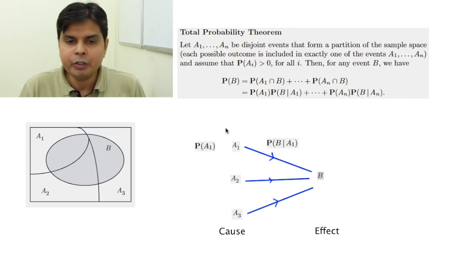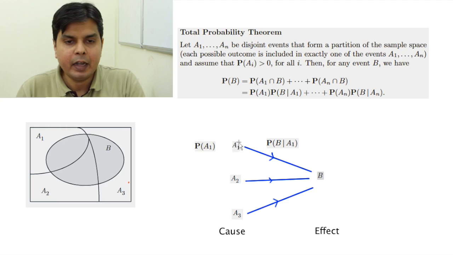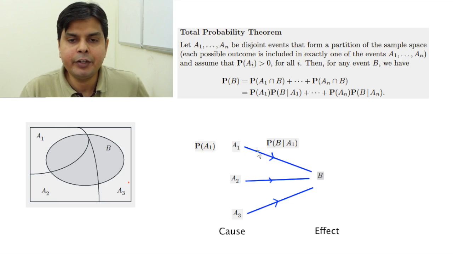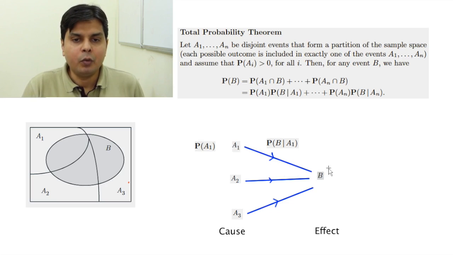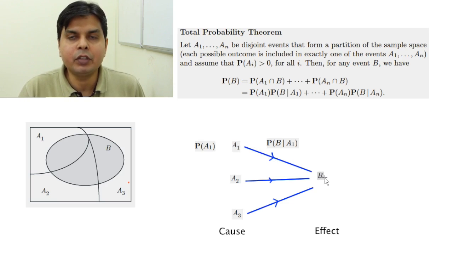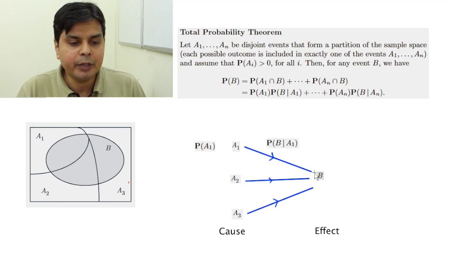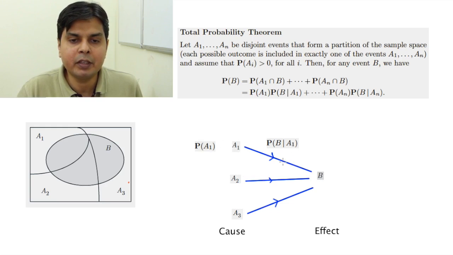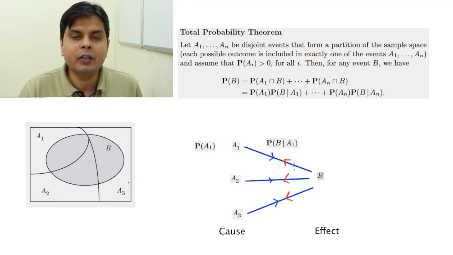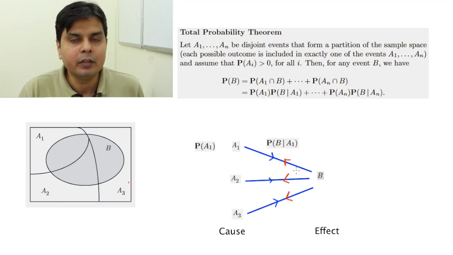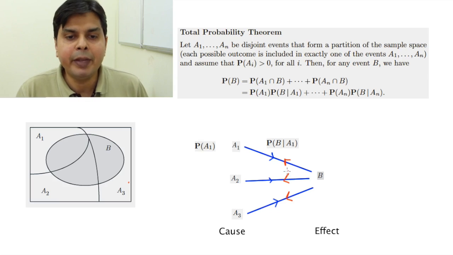In total probability theorem, what has happened is that I have come from this A1 and reached B, that is, I have traversed this path. Now you have been given that this event B has happened, and you are asked whether this happened because of A1 or A2 or A3. So basically I have to go backwards, I have to retrace my steps. The question is, is it possible? Yes, it is possible, and it is possible because of a theorem called Bayes theorem.